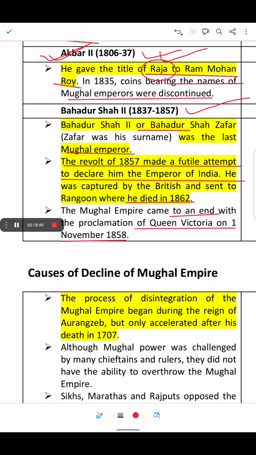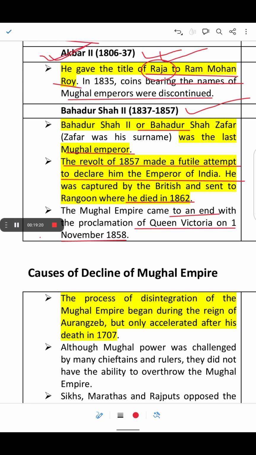Bahadur Shah II had two sons. Both of them were killed by the British, and Bahadur Shah II was sent to Rangoon, where he also died in the year 1862. And thus after the Mughal Empire, the foundation of British colonial rule would start.